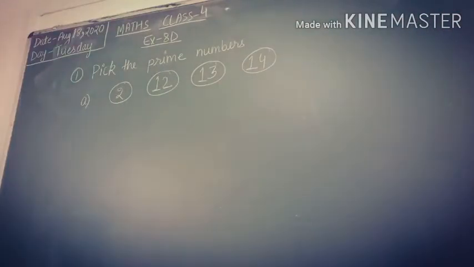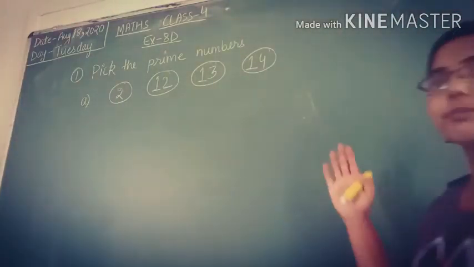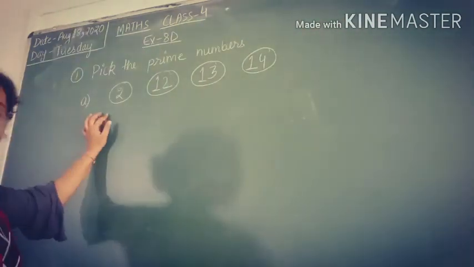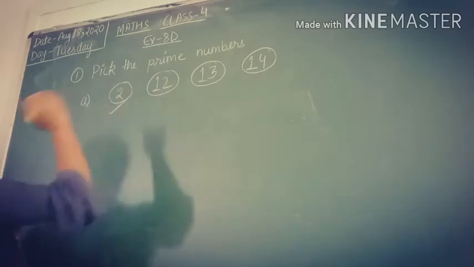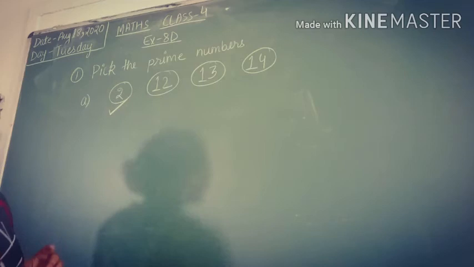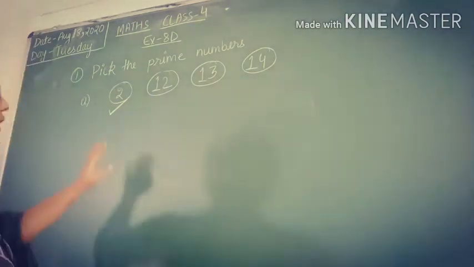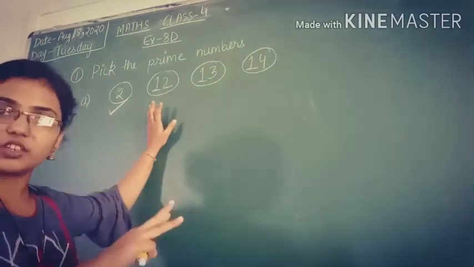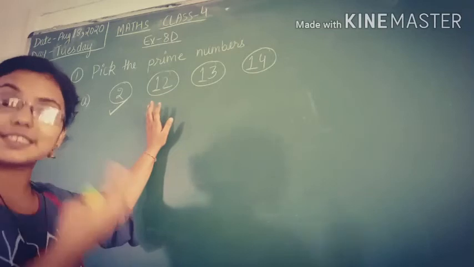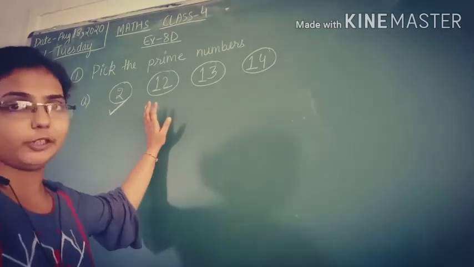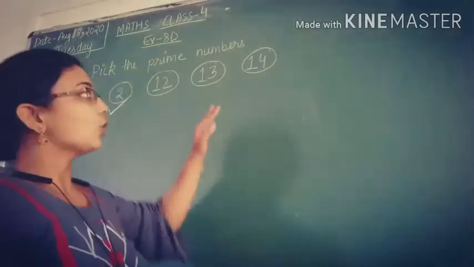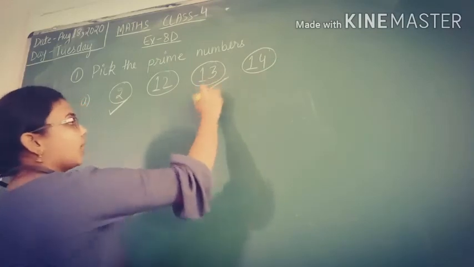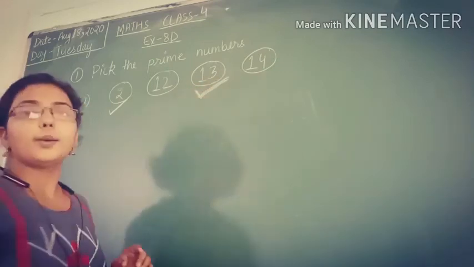As I told you, the prime numbers are the ones which are divisible by 1 and itself only. ठीक है, so 2 is the smallest prime. So we will say that yes, 2 is a prime number. You can put a tick mark in your book also. Book में आप tick mark लगा सकते हो. 12 is not a prime because it is divisible by 2, 3, 4, 6, and itself as well. So 12 is not a prime number. Now 13, yes, 13 is a prime number because it comes only in the table of 1 and itself. Okay? 13 is a prime number.